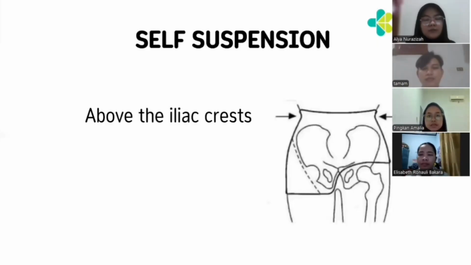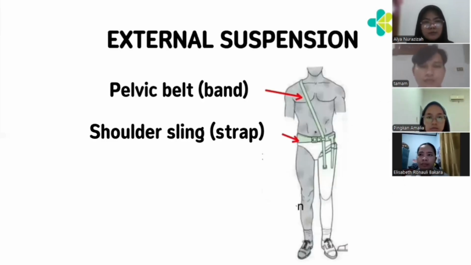Okay, for the next is self-suspension. For the hip disc articulation prosthesis, the suspension is above the iliac crest. And for the external suspension, use a pelvic belt and shoulder sling or shoulder strap.